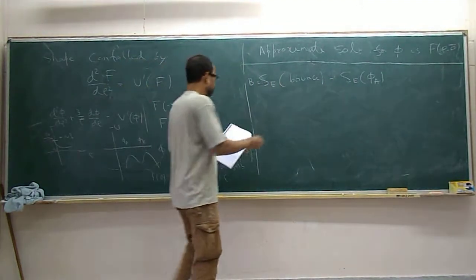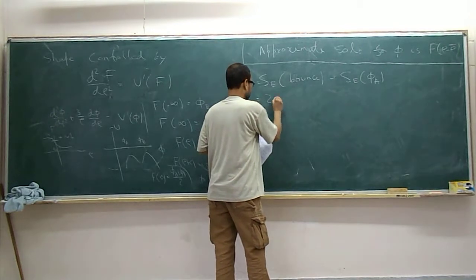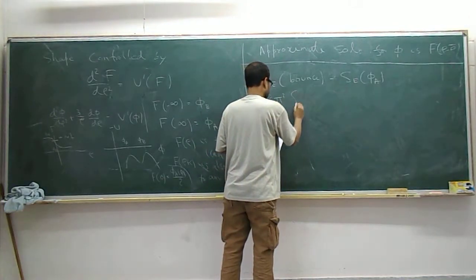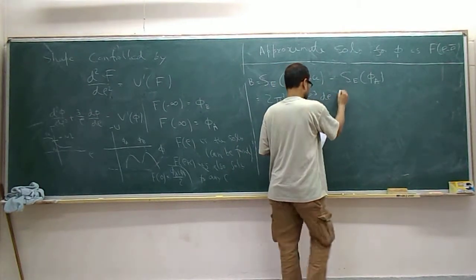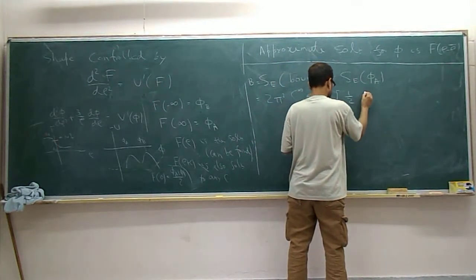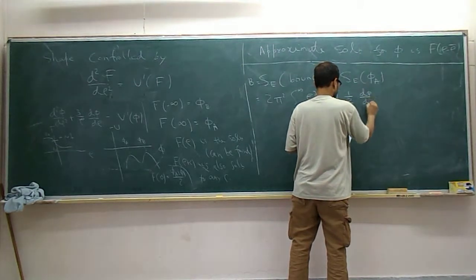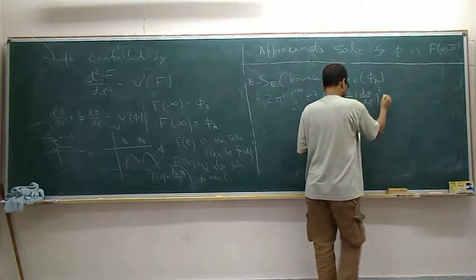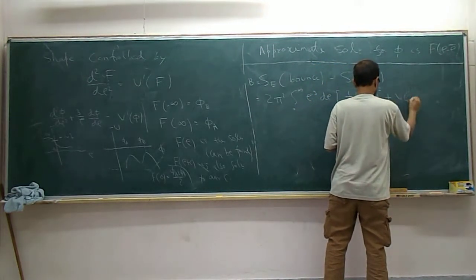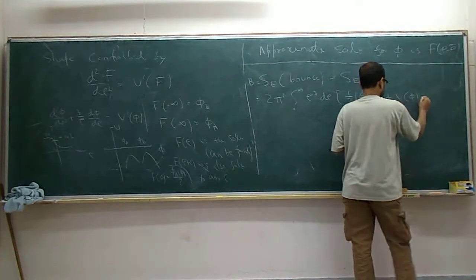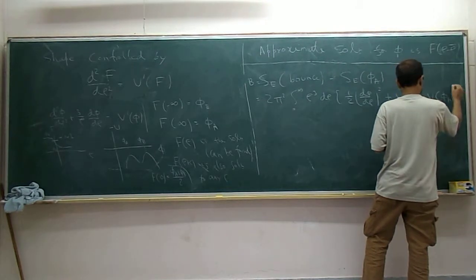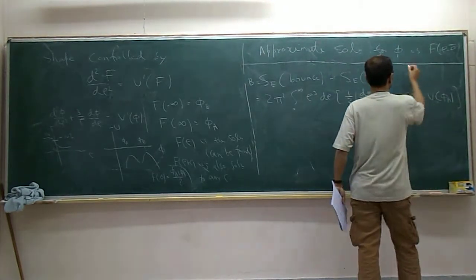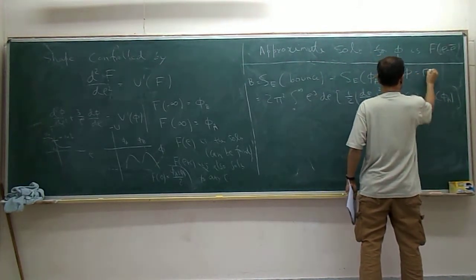So we wrote down the expression for this: 2 pi squared integral 0 to infinity rho cubed d rho, half d phi d rho squared plus V of phi minus V of phi a. And we will be evaluating for phi equal to f of rho minus rho bar.